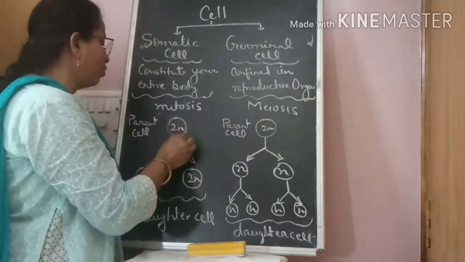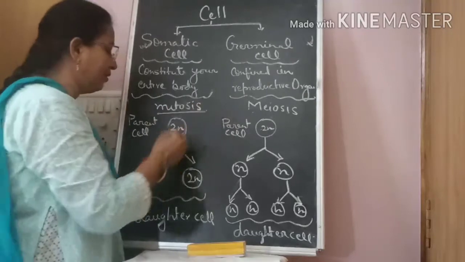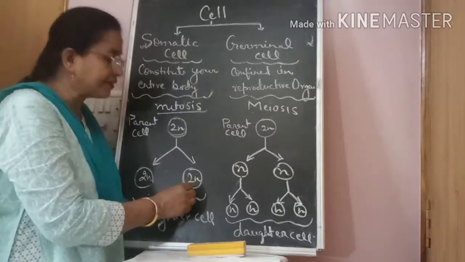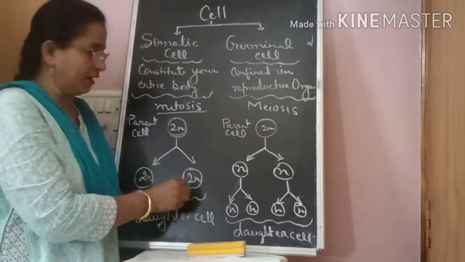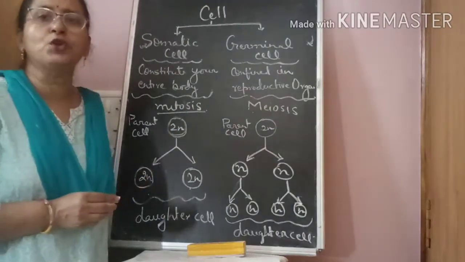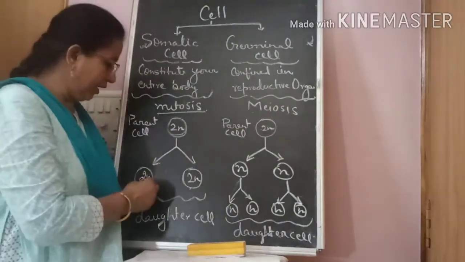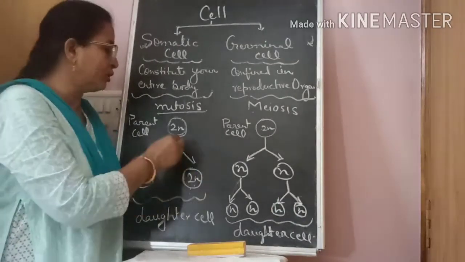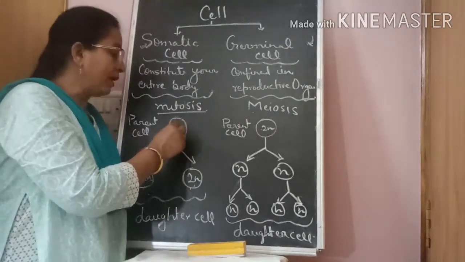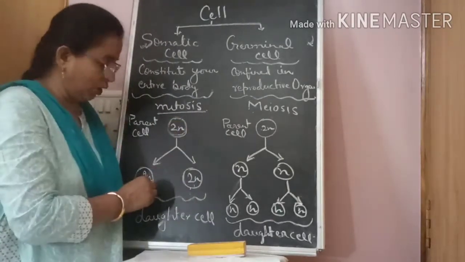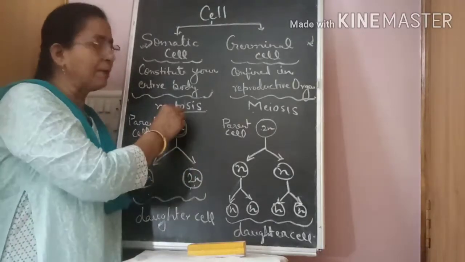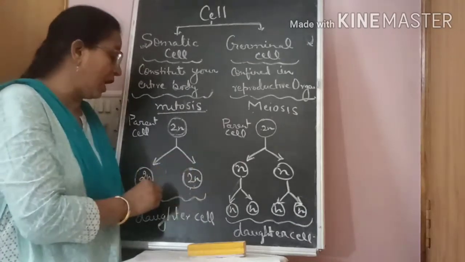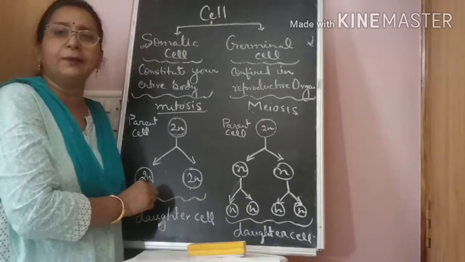When somatic cell divides by mitosis, what happens? Two cells are formed which are exact copies of their parent cell. Diploid means chromosomes are in pairs. Here also chromosomes are in pairs. Here also chromosomes are in pairs. Suppose that in human being 23 pairs of chromosomes are present. Here also. That means by mitotic cell division, two cells are produced which are exact copies of their parent cell.